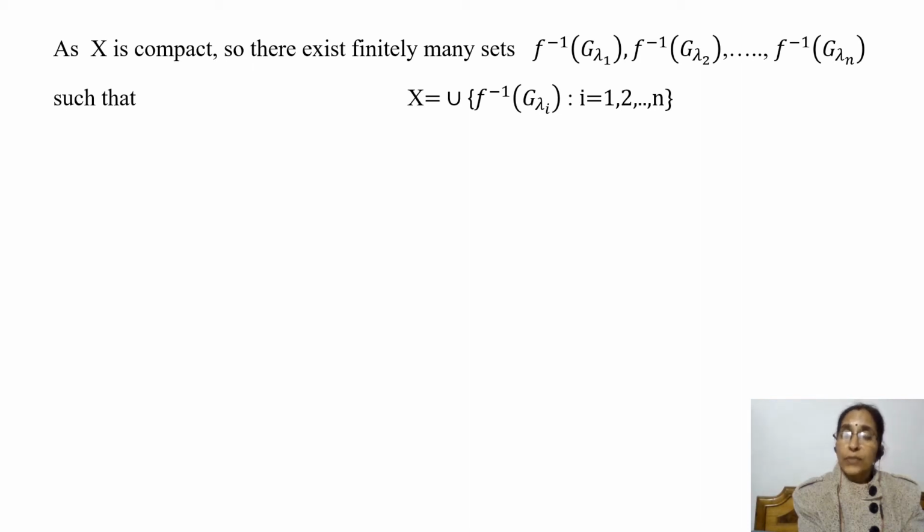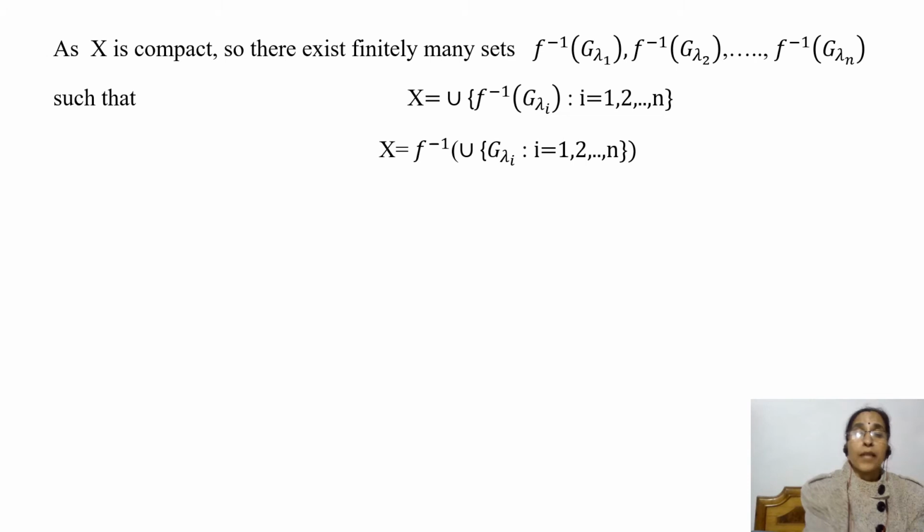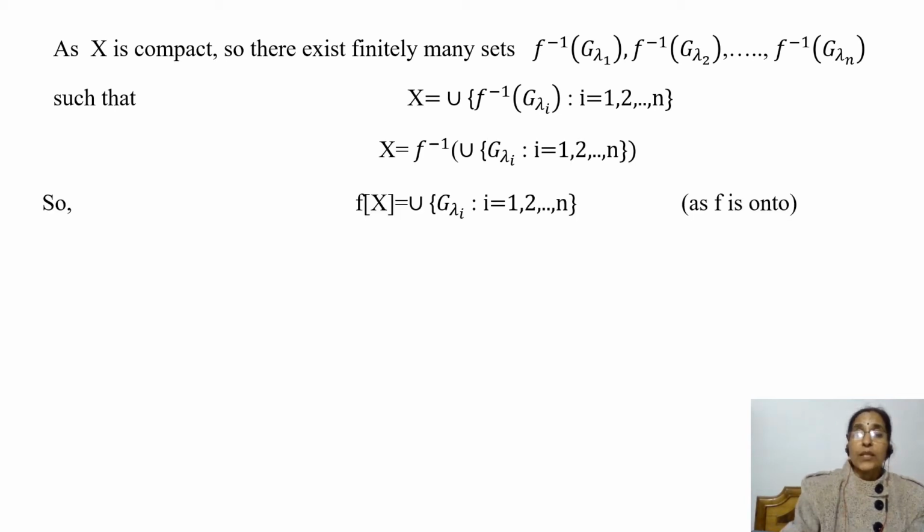But we know that the union of F inverse of G lambda i, i from 1 to n, is equal to F inverse of the union of G lambda i, i from 1 to n. So X can be written as F inverse of the union of G lambda i, i from 1 to n. If we take the F image, then we get F of X is equal to the union of G lambda i, i varies from 1, 2, 3, 4 up to n.